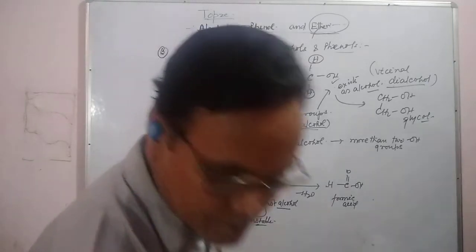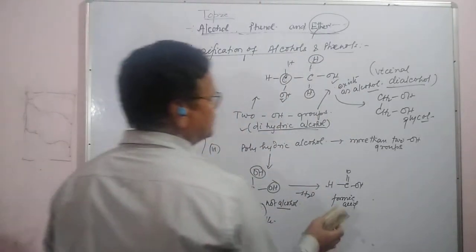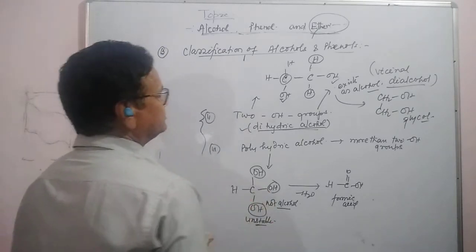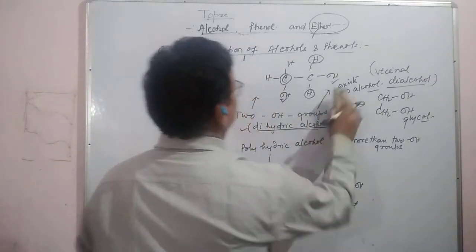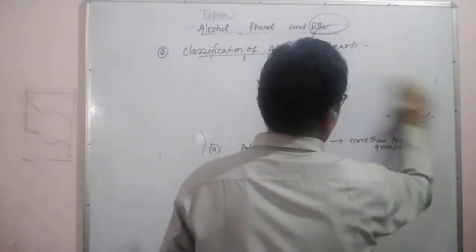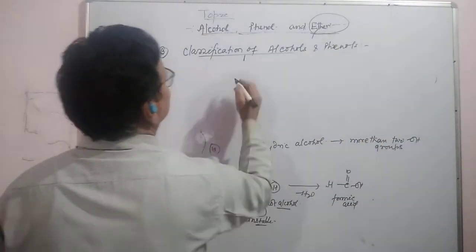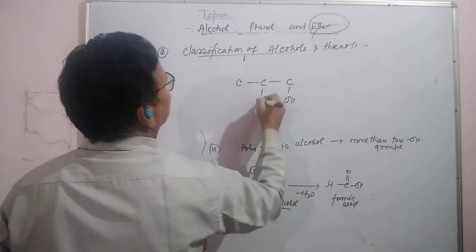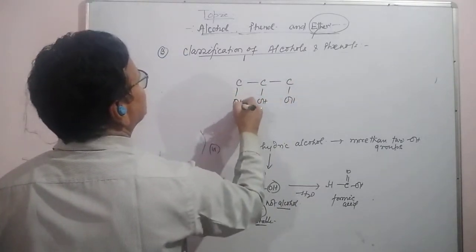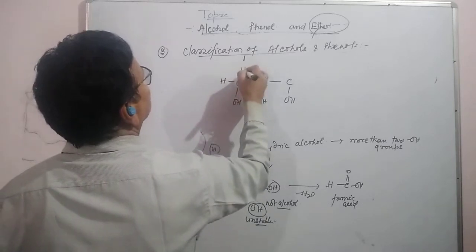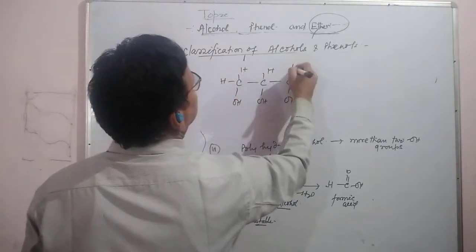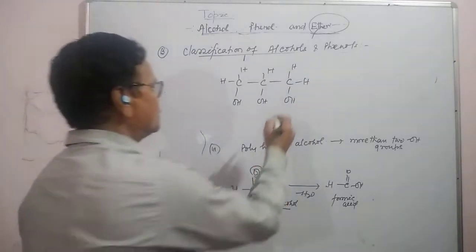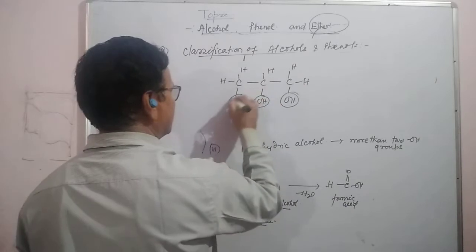But if the OH groups are attached on different carbons, see here, suppose C, if OH is here, OH is here, OH is here, and the rest are satisfied by hydrogens. Now the OH groups attached with these carbons are valid.